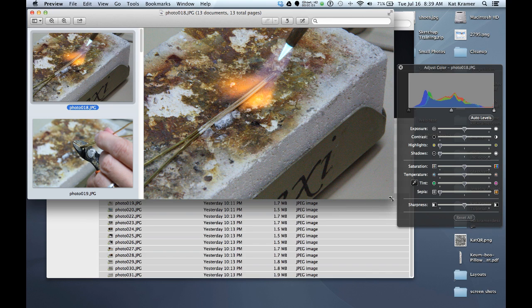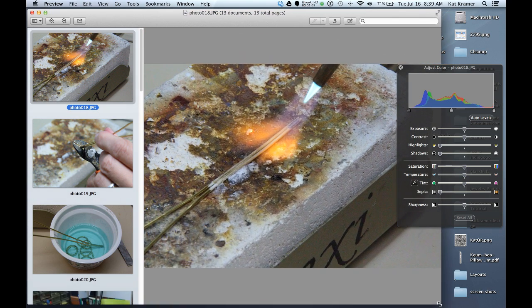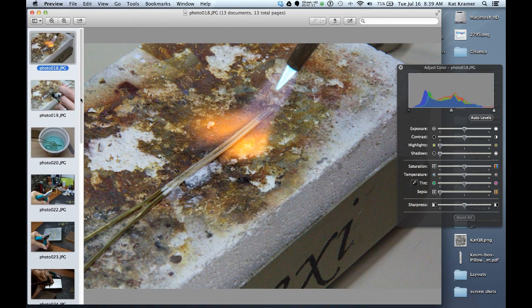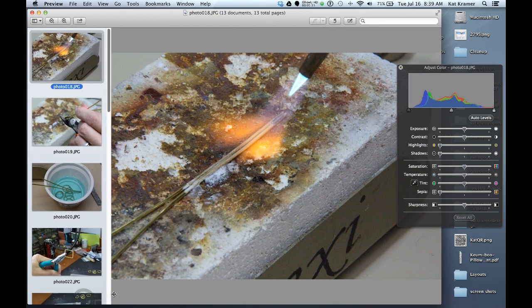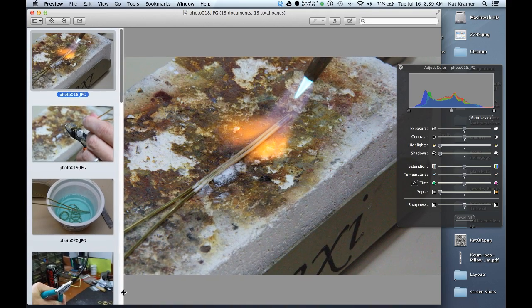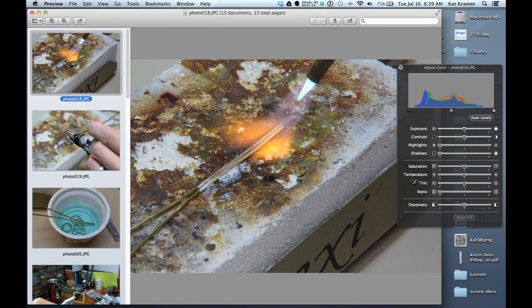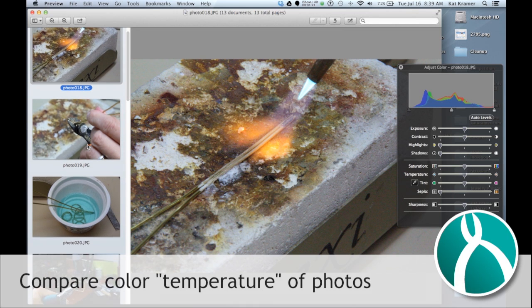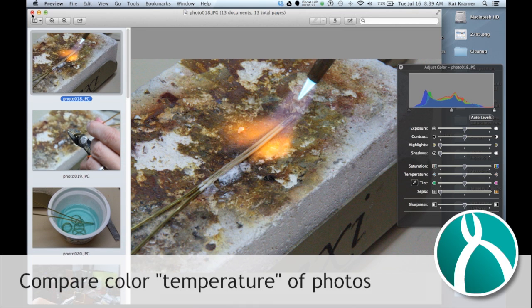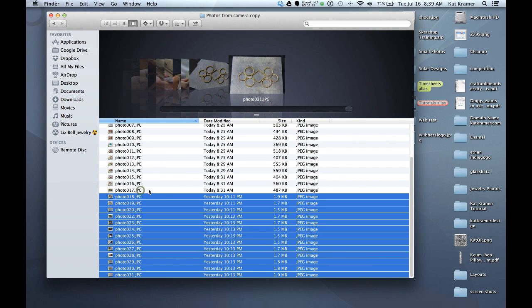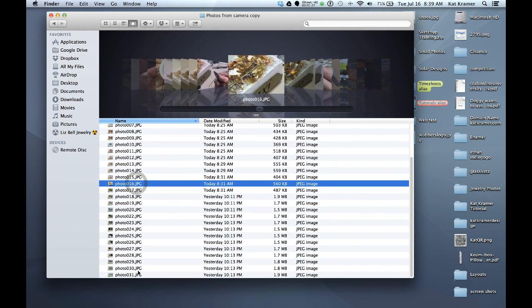When I do that, you'll see that my photos are shown on the left-hand side. I have thumbnails. And in my case, I wanted to make these a little bit larger. They actually came out like this. If you hover down at the bottom, you can extend this section so your thumbnails are a little bit bigger, which is nice for looking at the consistency of your photos. Actually, I'm going to open a couple others so you can see the difference between